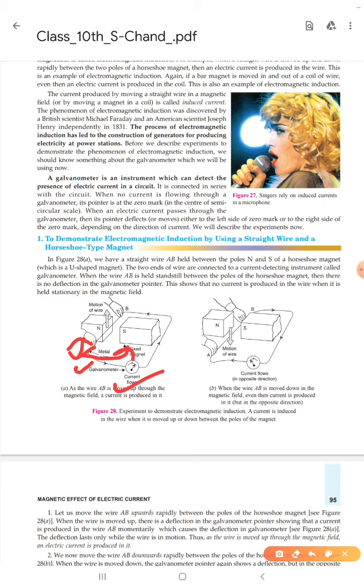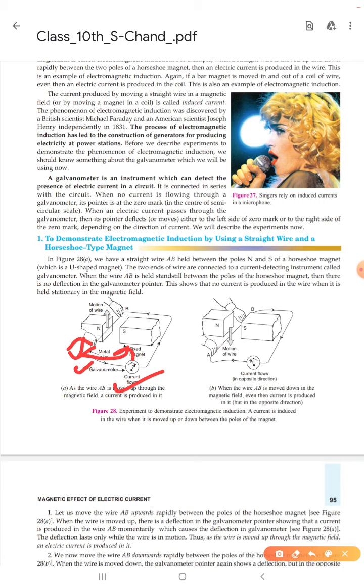We should have a magnet. It should be a horseshoe type magnet, or you can say a U-shaped magnet, and we should have a wire. We will connect the two ends of that wire with an instrument called a galvanometer. As we know, a galvanometer can detect the presence of electric current in a circuit.